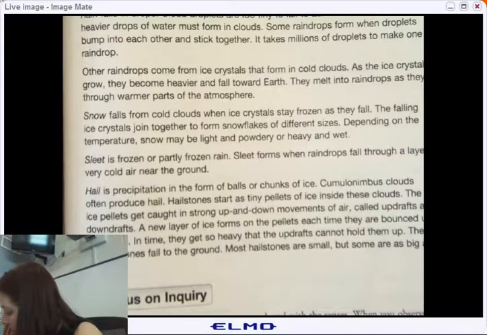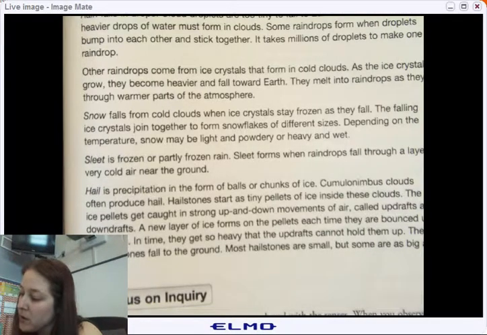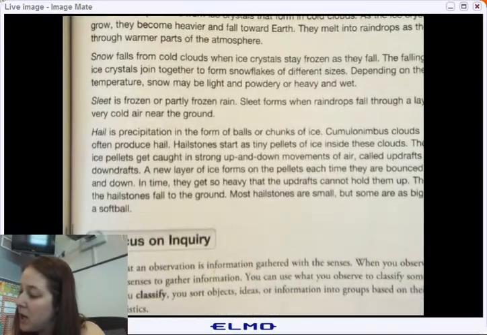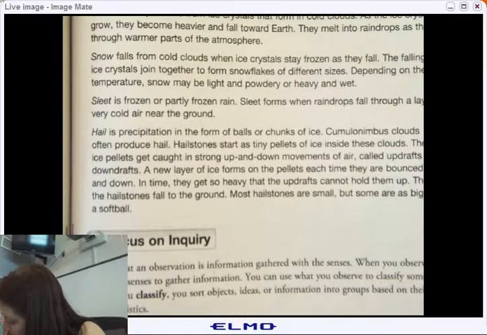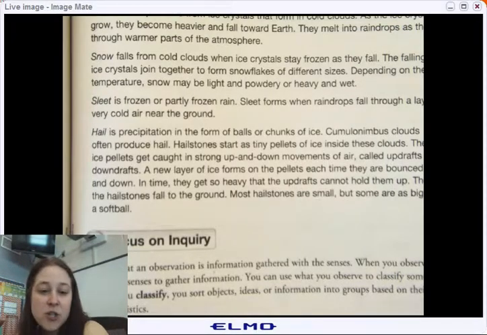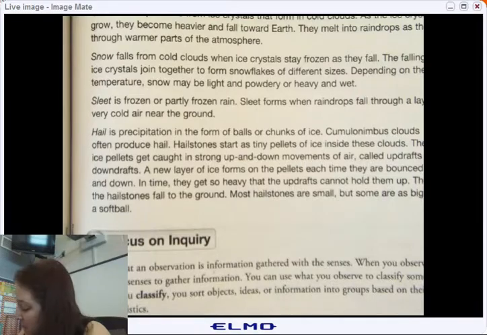This results in the hailstones blank to the ground. What are the hailstones going to do? If they get too heavy, they're going to fall to the ground. They're usually blank, but could be as big as a softball. They're usually small.